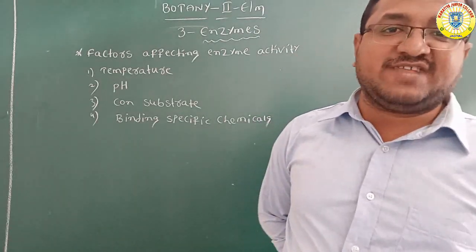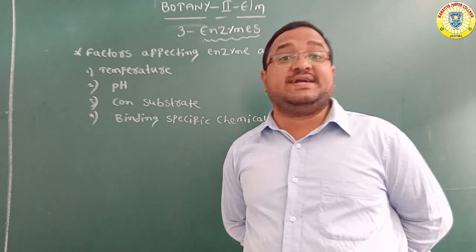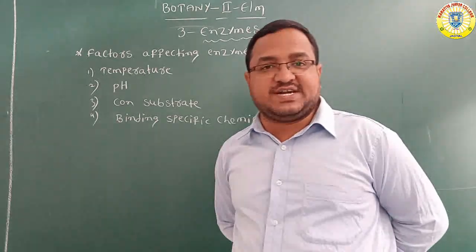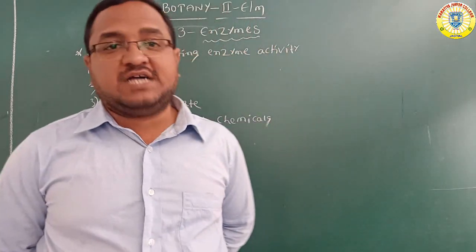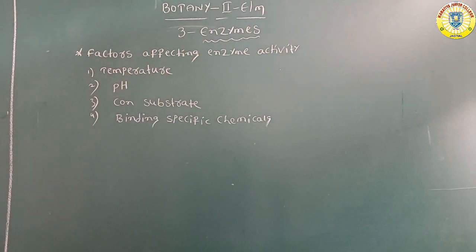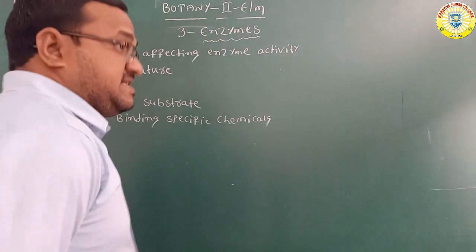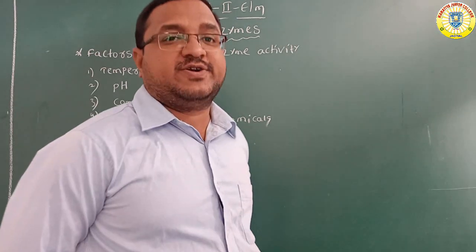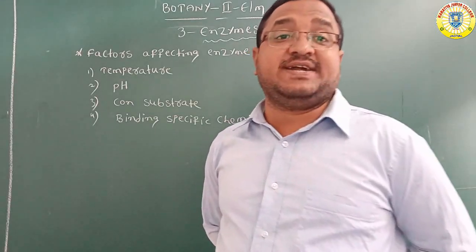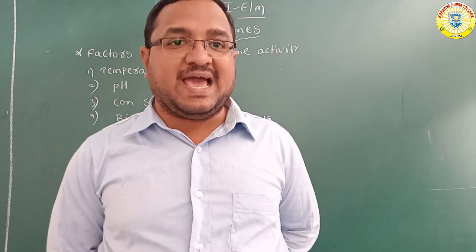In the last class we discussed the Michaelis-Menten constant. The substrate concentration required to cause the maximum reaction rate is termed the Michaelis-Menten constant, with the symbol Km.